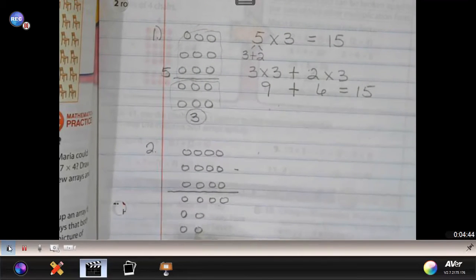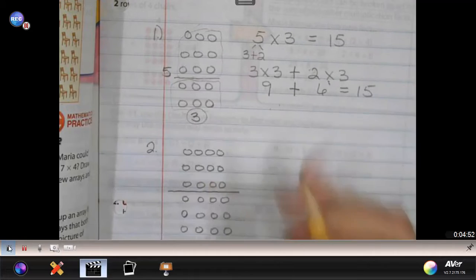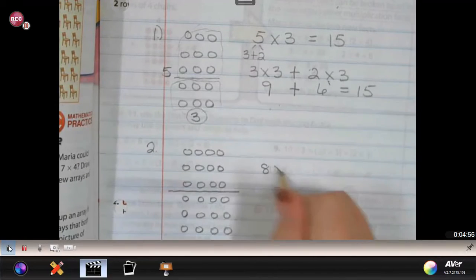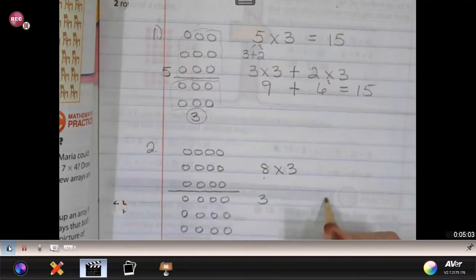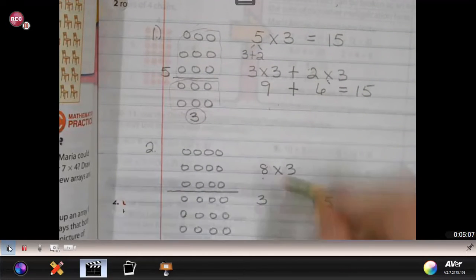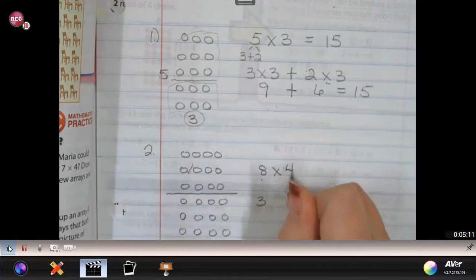I like 5s because we all know how to count by 5s. And so that makes it much easier for us to take it apart and put it back together. So this 8 times 4 is actually being taken apart by 3 rows and 5 rows. And in each, sorry, not 3, excuse me, 4.